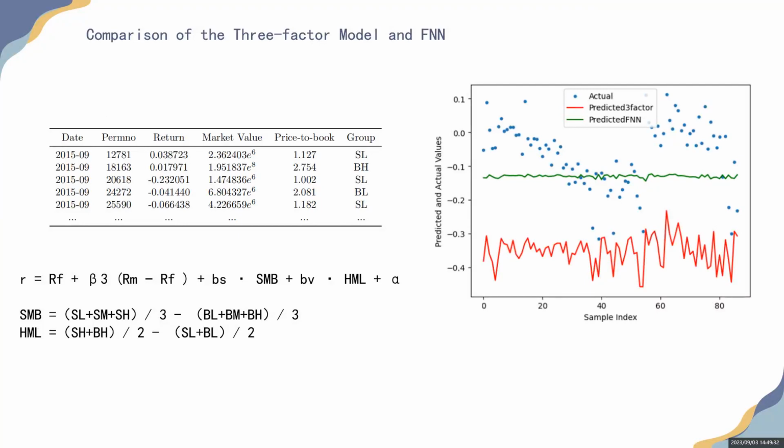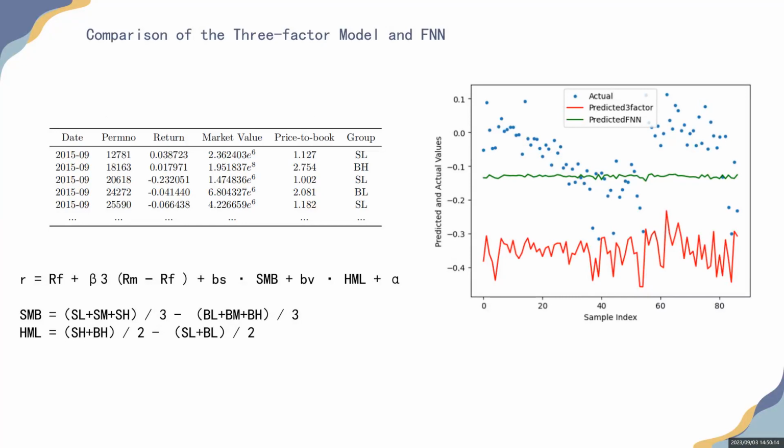I pick 20 stocks randomly and use the FNN to predict their return, then get the return of the portfolio. Next, I use the three-factor model to make a prediction on this portfolio. I divided the stocks in this portfolio into 6 groups. Then I get the SMB and HML, which are two important factors in the three-factor model. From the picture on the right, we can see that the FNN is better than the three-factor model. The green line represents the FNN model, and the blue points represent the actual value.